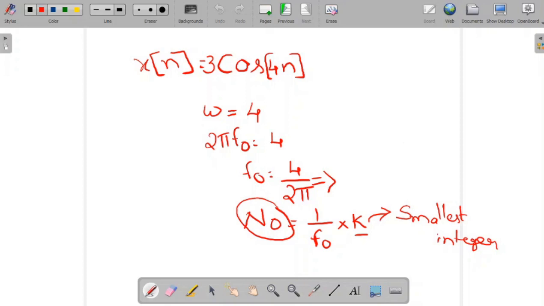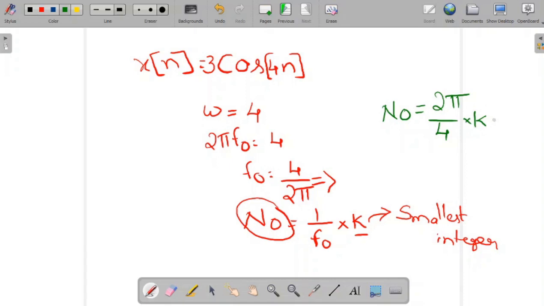Here N naught is equal to 2 pi by 4 into k.